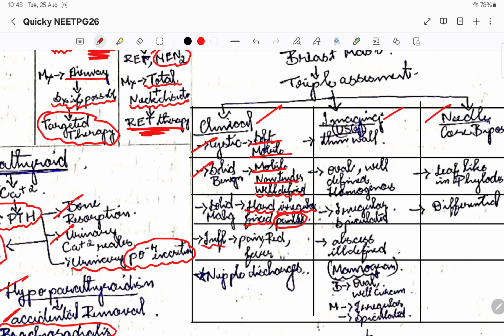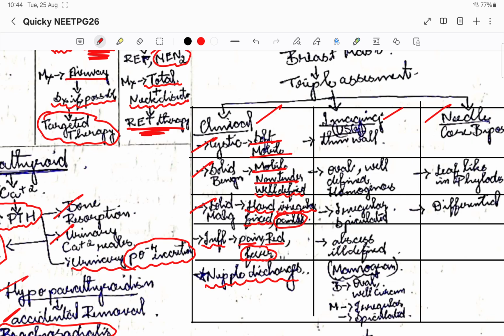So in inflammatory, there will be pain and redness will be there, and fever might be there. Okay, not always, fever might be there. Okay, that is how we differentiate between solid and inflammatory mass. Okay, so this is the thing. So there might be nipple discharges. Okay, so this is how, when we take a look at the mass, we differentiate between each of the masses.